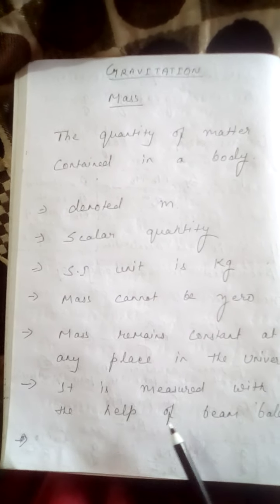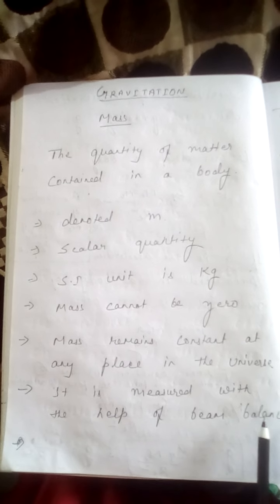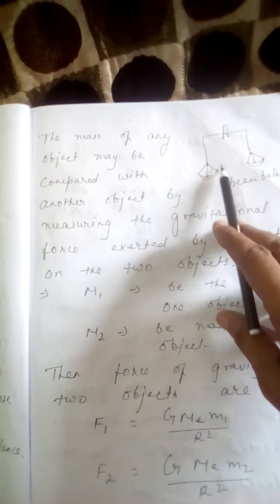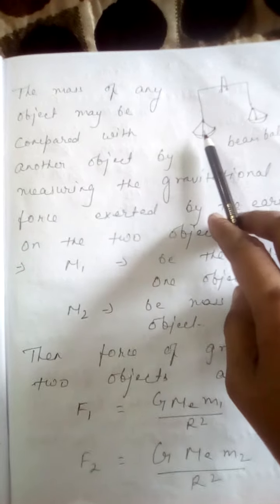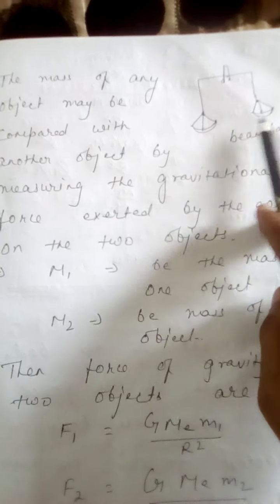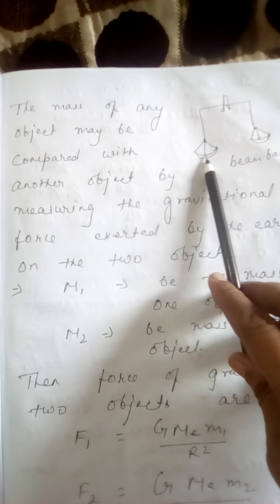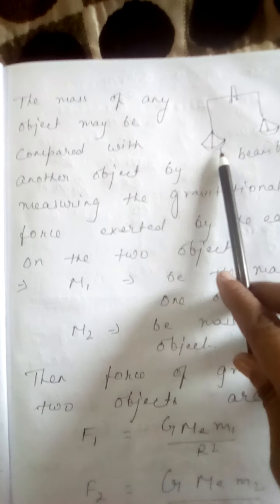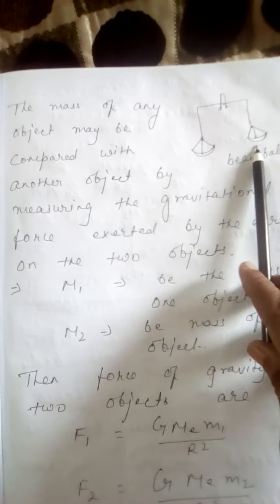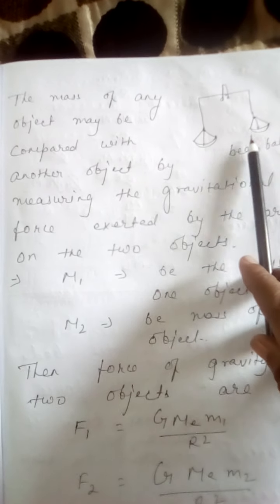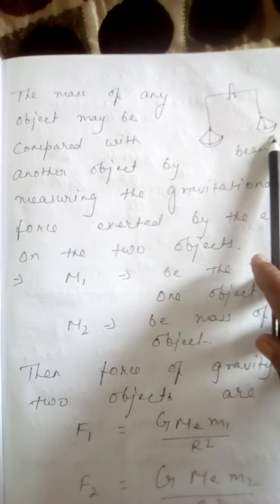It is measured with the help of a beam balance, which in Hindi we call taraju. You students see here, I have shown you a beam balance. It has two pans, and if we are taking the mass of one object, we use weights on the other pan, 2 kg, 5 kg, whatever we have to measure.